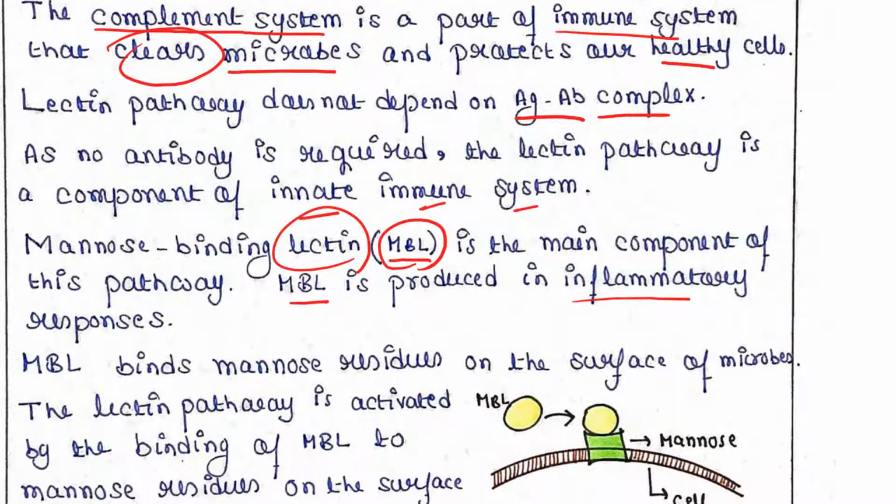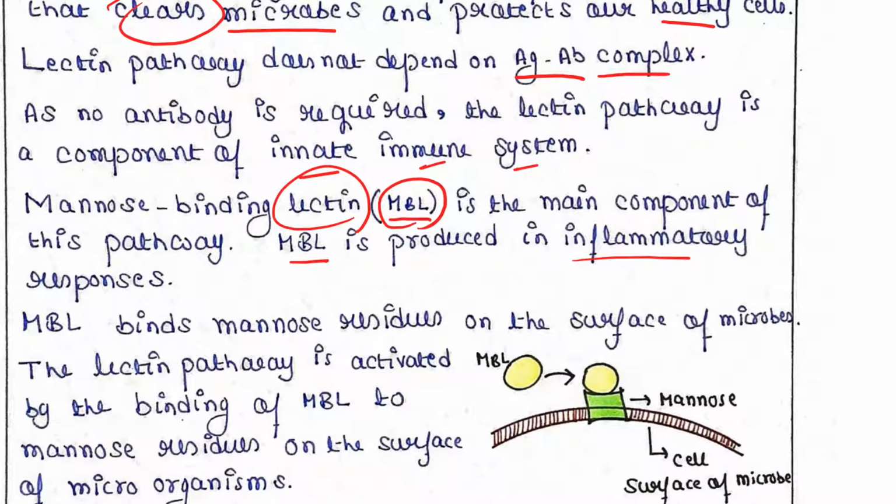MBL binds mannose residues on the surface of microbes. The cell surface of the microbe contains mannose residues. Mannose residues are carbohydrates, and this MBL binds these mannose residues.